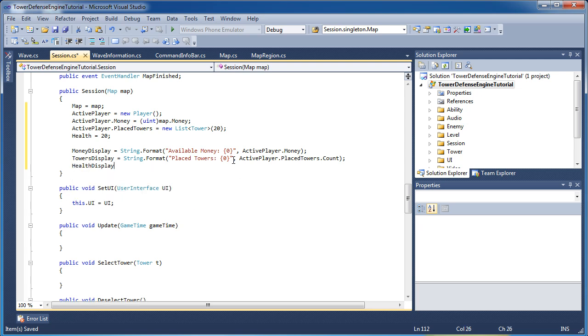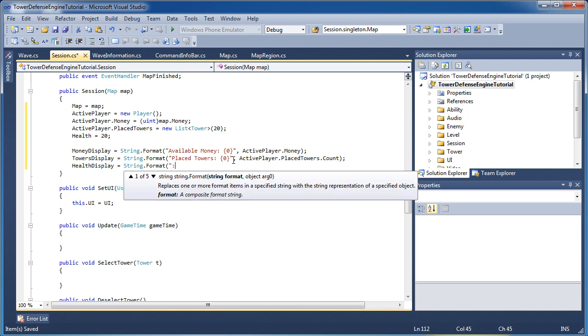Health display is equal to string.format, open parentheses, "Health: {0}", health.